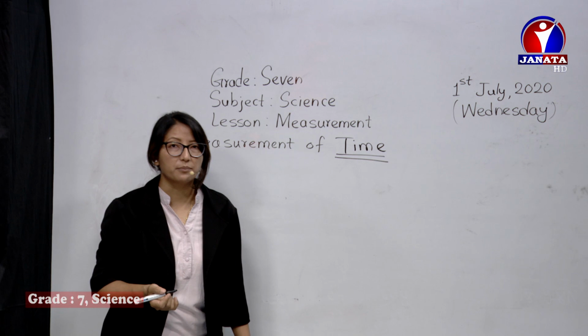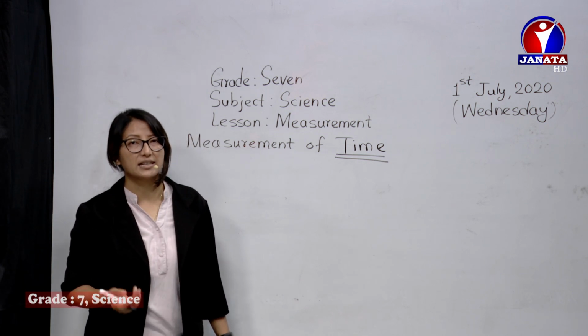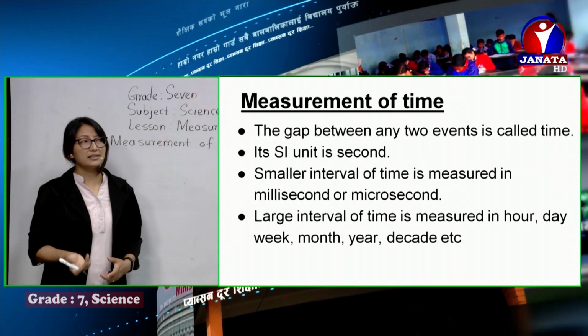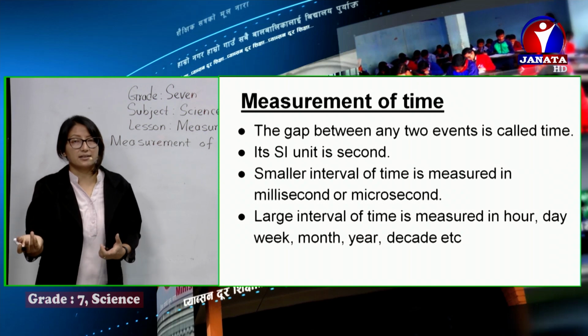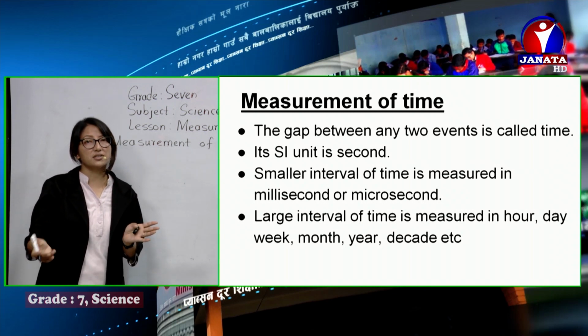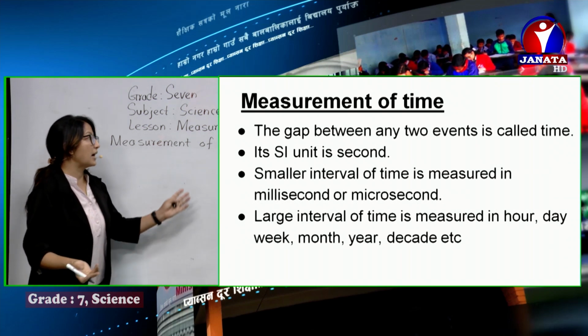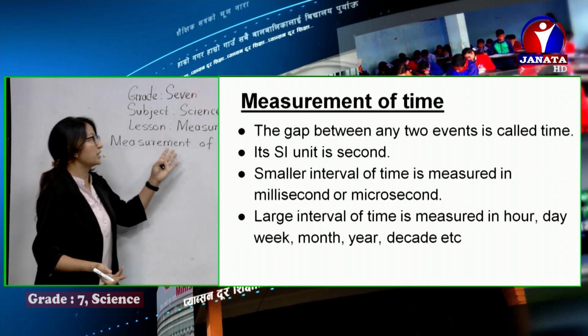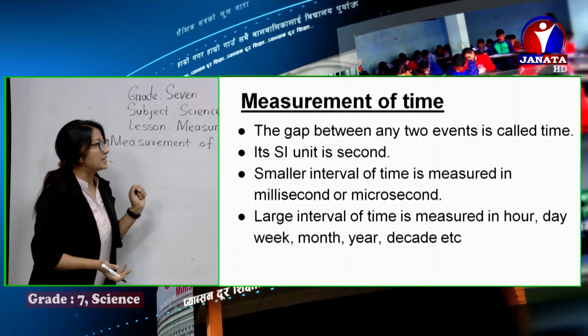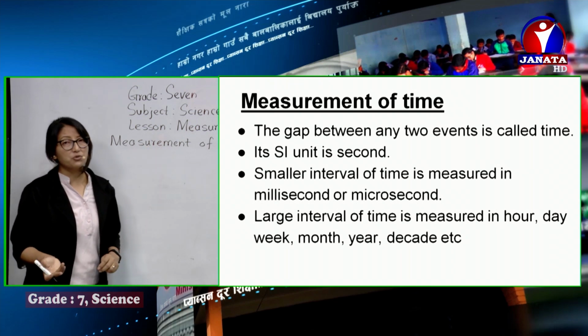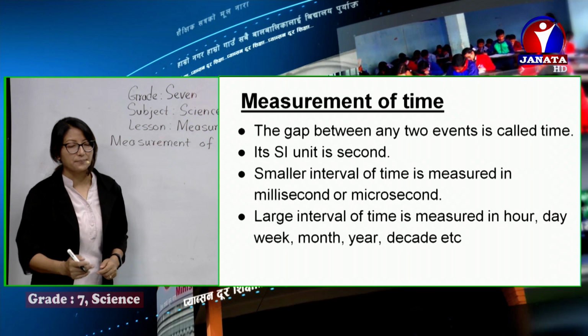The interval between any two events is called time. Like the sun rises in the morning and sets in the evening, the gap between the sunrise and the sunset is a day. The gap between any two events is called time. And time, we all know, its SI unit is second.